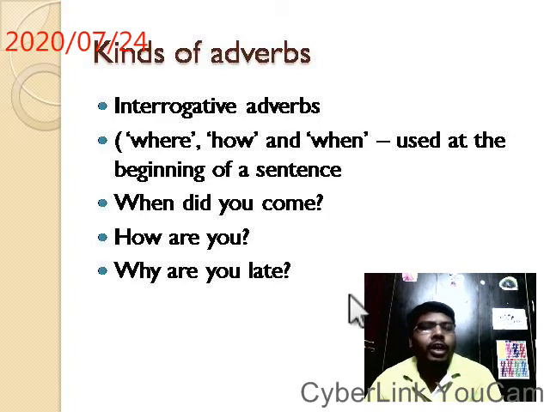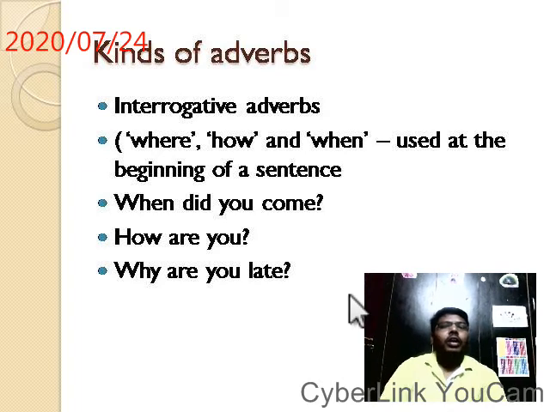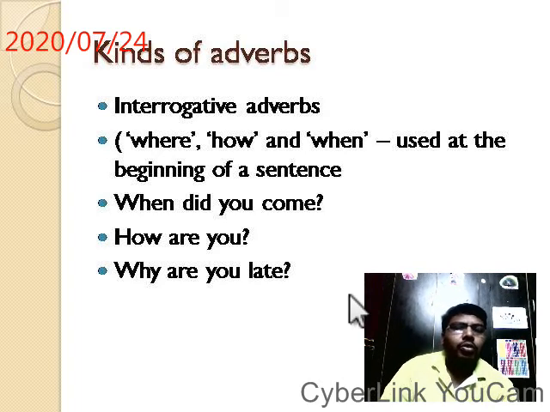So these are interrogative adverbs. Okay. When, how, why. These are interrogative adverbs.